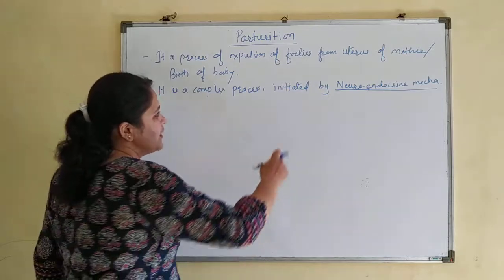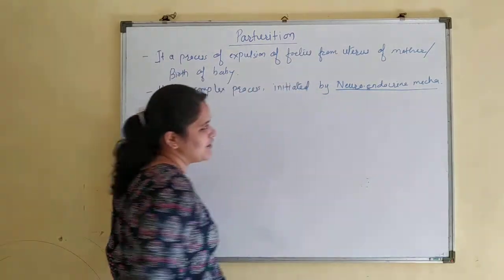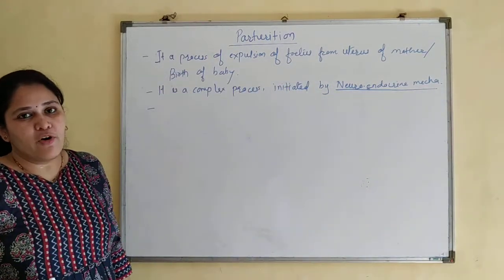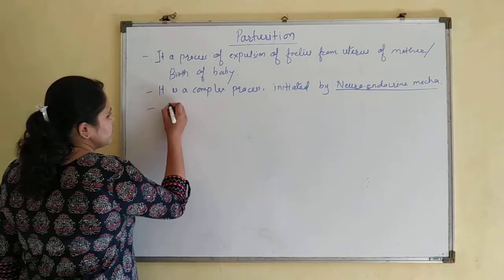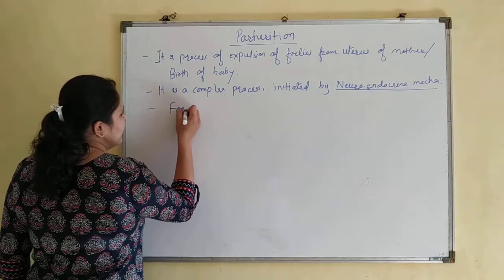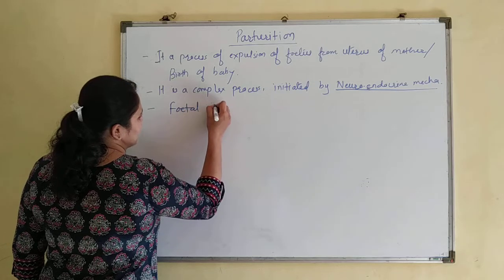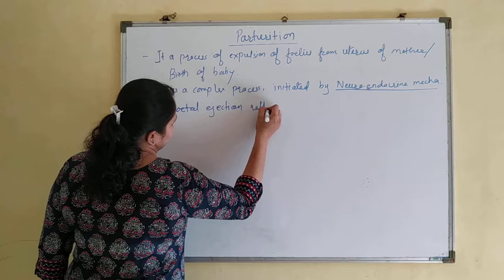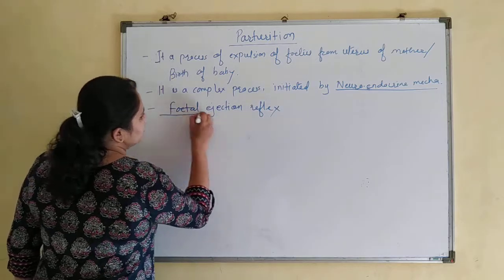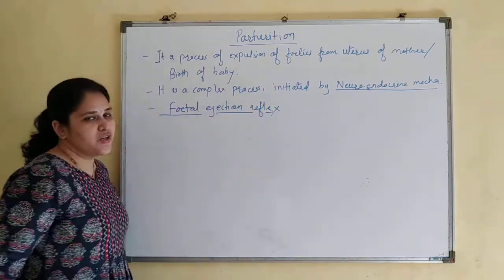As we discussed, this is a neuroendocrine mechanism. For secretion of hormone, a kind of stimulus is required. That stimulus is known as the fetal ejection reflex.